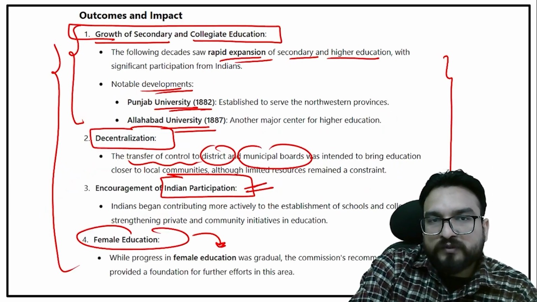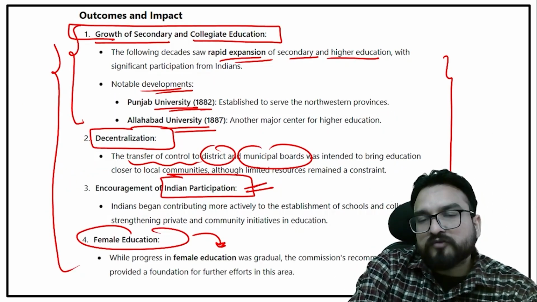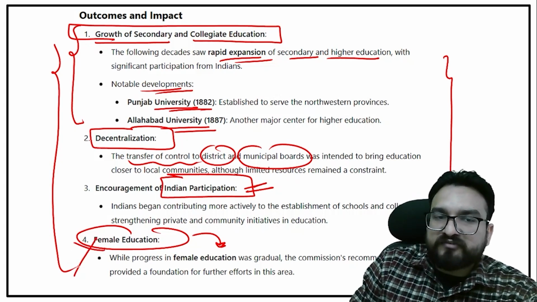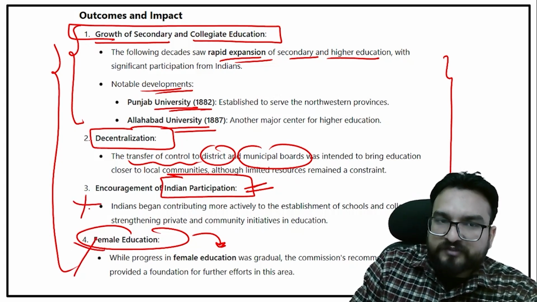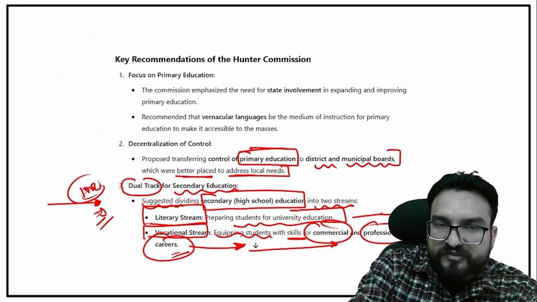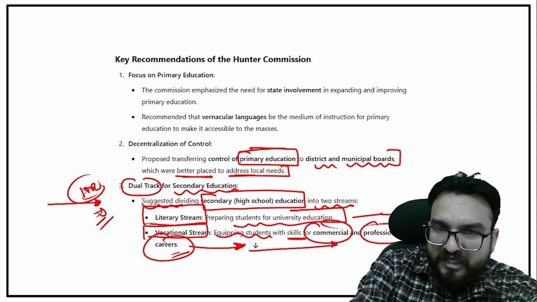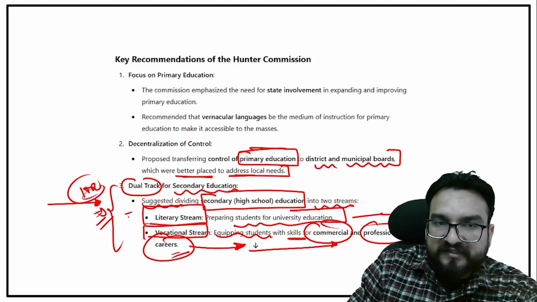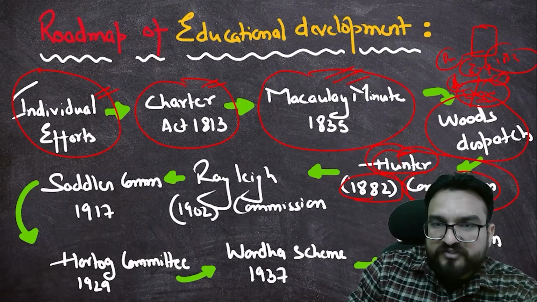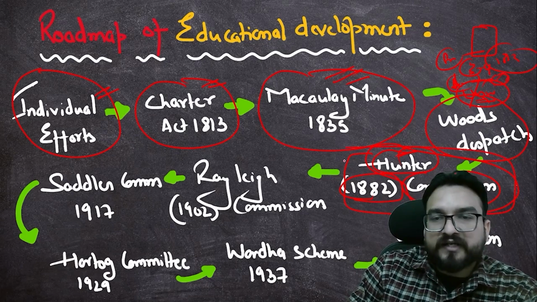Okay, I hope you will make small, very crux notes out of this point. For example, you don't have to write female education again. Encouragement of Indian participation, you yourself know. So write things which are hard to study, which you have to keep in mind, like the dual track and decentralization, a very important point you have to write over here. Likewise, you will make notes of this Hunter Commission also, guys.